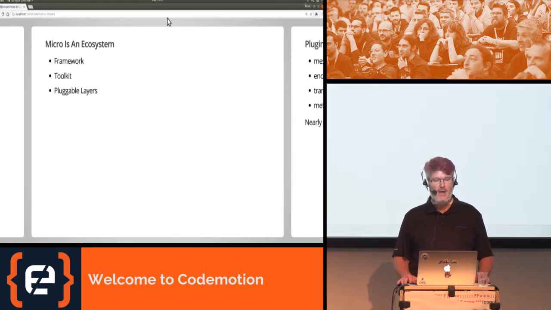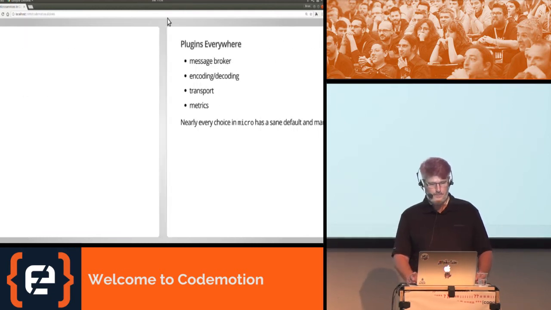So let's quickly talk about Micro. Micro is an entire ecosystem. It's not just a framework. It's not just a toolkit. It's not just a command line application. It's a whole ecosystem. Micro has thought about the developer experience for building microservices, I think, better than any other tool I've ever used in all of my many years of computing. Micro was built for the developer, but it works for operations.